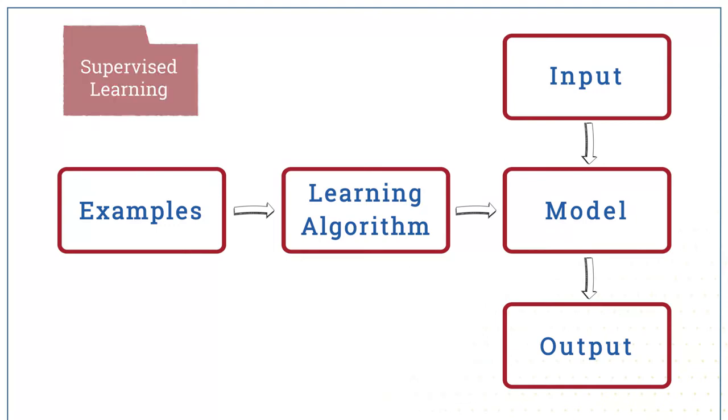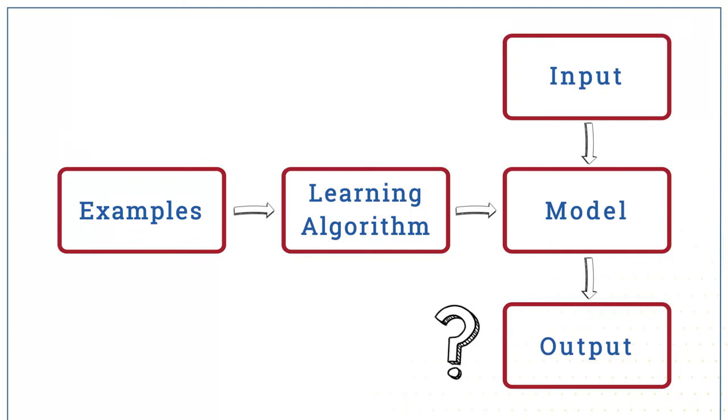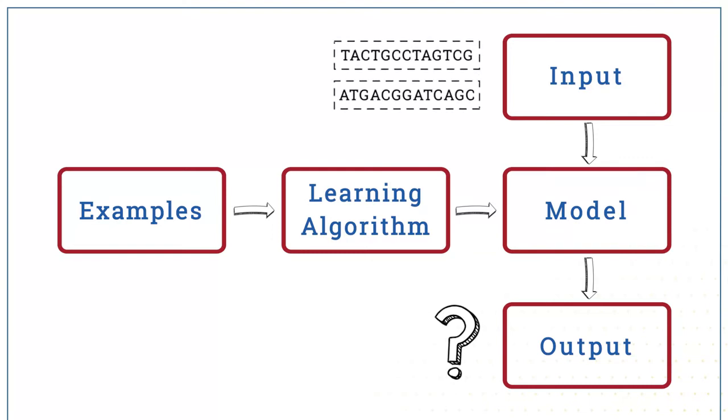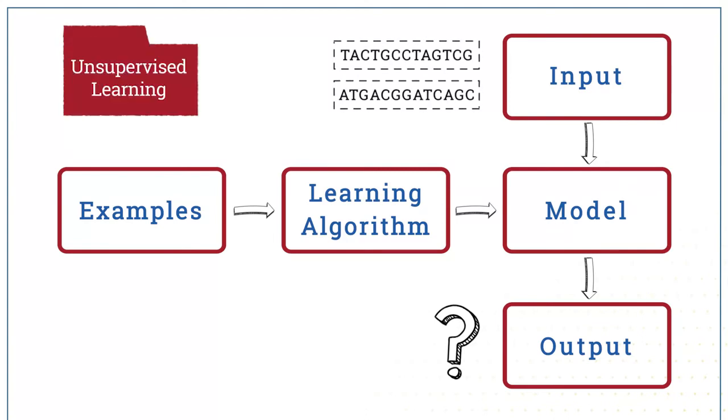But sometimes we don't know what the right output is. This is very common in science. We might have a lot of DNA sequences, and we want to know what different types exist. In this case, we might give the learning algorithm a set of inputs on their own and get it to figure out the categories. This is called unsupervised learning. A final type of learning works differently.